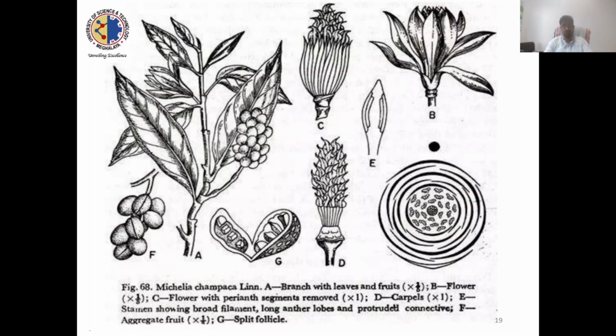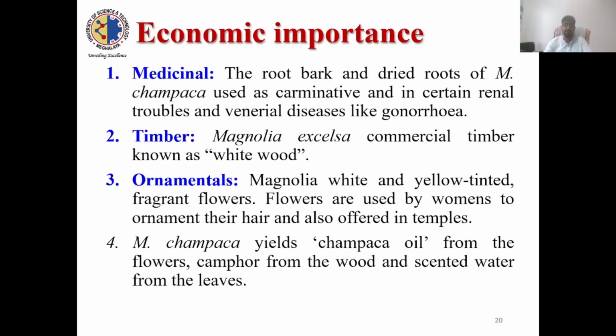This is the floral diagram of common Magnolia champaca. Now its name is Magnolia champaca, but before it was called Michelia. This genus Michelia has been shifted to Magnolia. Now only two genera are there, Michelia and Magnolia.